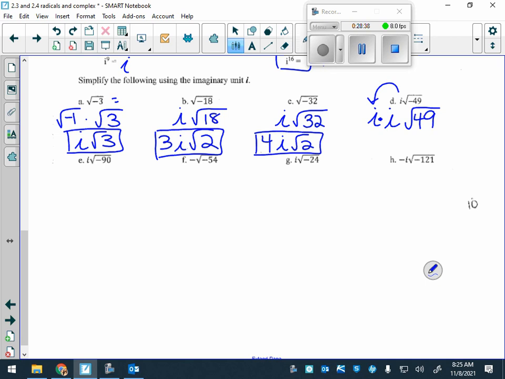So what's I times I? I squared, okay. What is the square root of 49? 7. What does I squared equal? -1. What's 7 times -1? -7. Good. That's your answer.